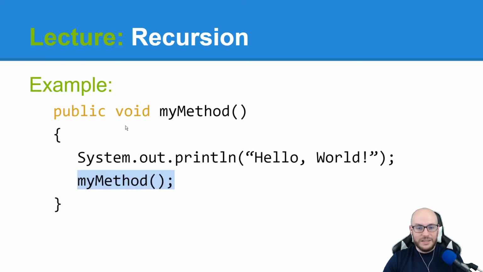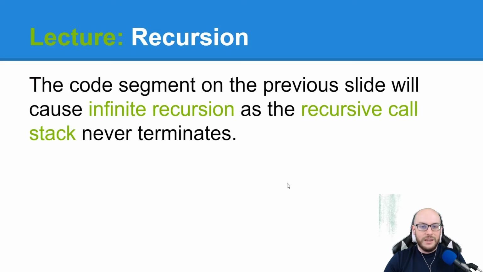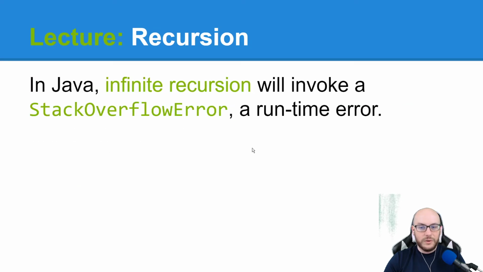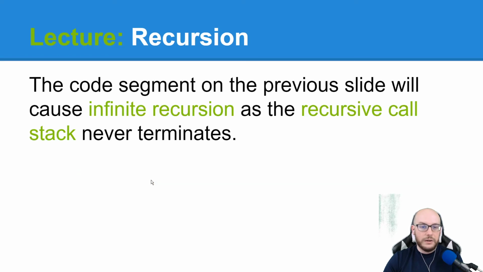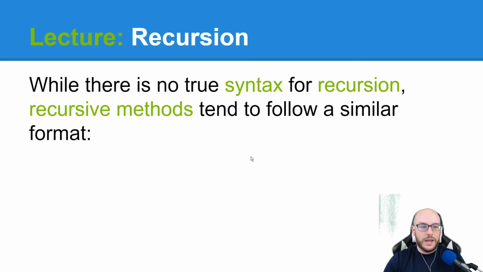Essentially, if this keeps going, it's going to run out of memory because unlike iteration, recursion causes a call stack. You have this method call on top of itself, basically building up, and it's trying to reach an endpoint. But if that just never happens, then you just have all these calls to my method taking up the allocated RAM. And then you run out of memory, which is the stack overflow error here. It is a runtime error, right? So there is nothing syntactically wrong with this method calling itself over and over again. The error will occur at runtime when you run out of allocated memory.